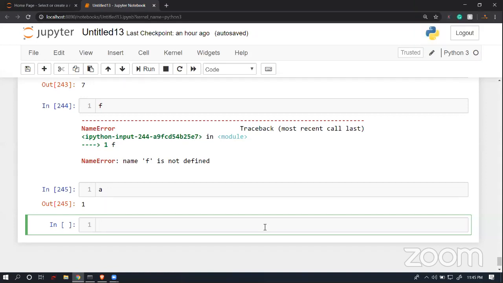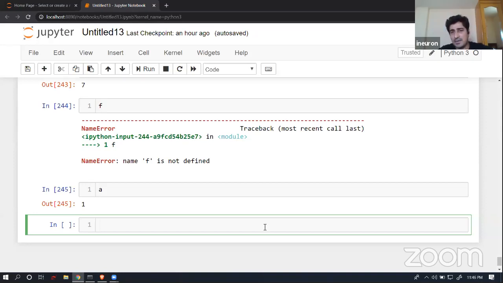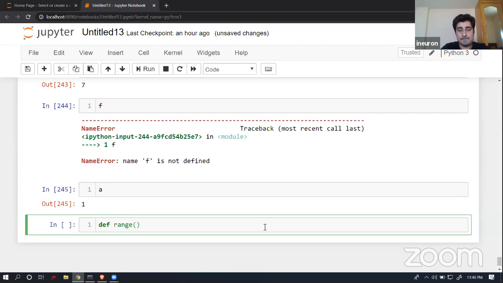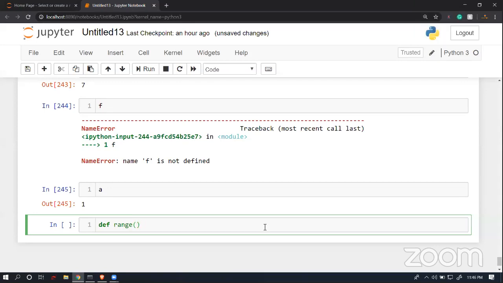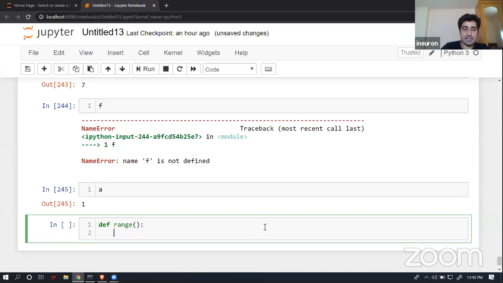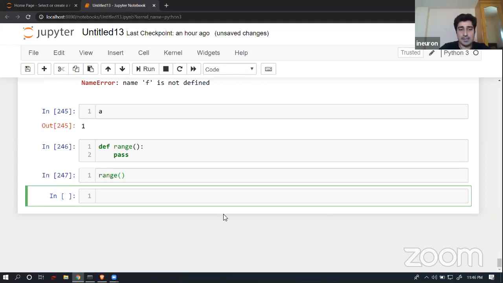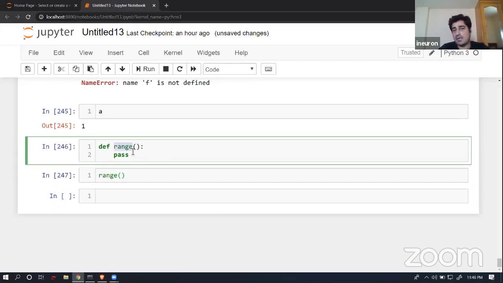My doubt is that I tried to override the built-in functions like range and type, and I'm able to do that in Python. Is it that the code will use my version, and that's why it is happening? What did you do in terms of overriding? I wrote def range, and inside it I put pass, without giving any argument. Okay, so now if you use the range function, it doesn't work as expected. Yes, for sure. Since you have overridden it, Python will use this range function in this particular place because it is local to this one. And you will observe that after some time, this same thing is going to give you some issue.